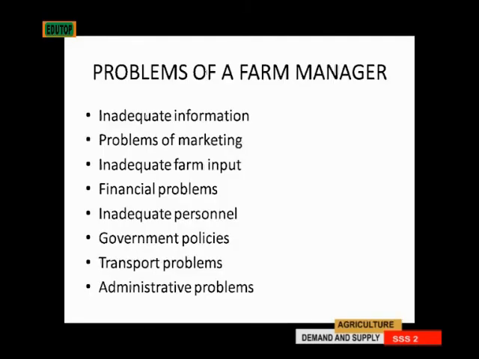Then administrative problems. I mentioned the role is an administrative role. So when he's not able to meet all those roles in looking at the staff, checking what they are doing, and supervising the work, he will not find it easy as a farm manager.